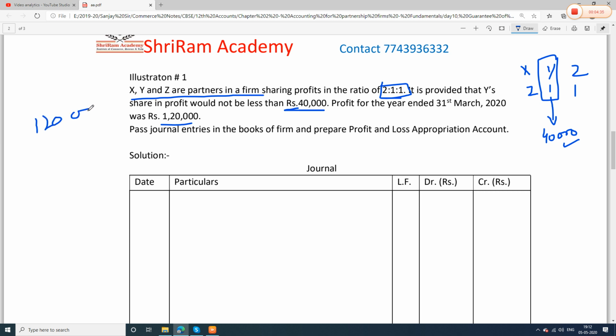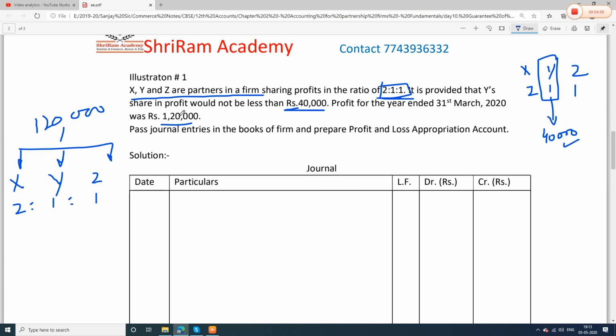It will be distributed among whom? All the three partners. Who are the three partners? X, Y and Z. These are the three partners. In which ratio? In their profit sharing ratio. What is the profit sharing ratio? 2:1:1. This is the profit sharing ratio.